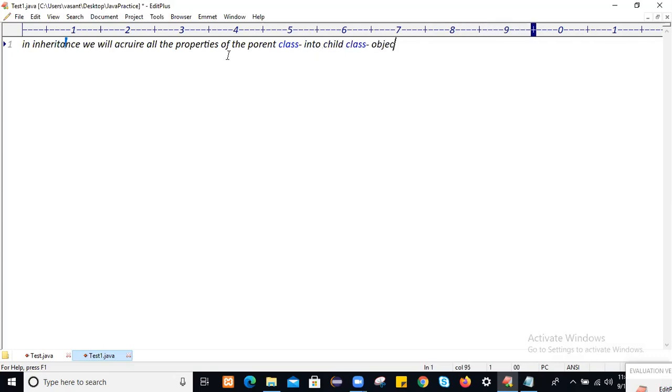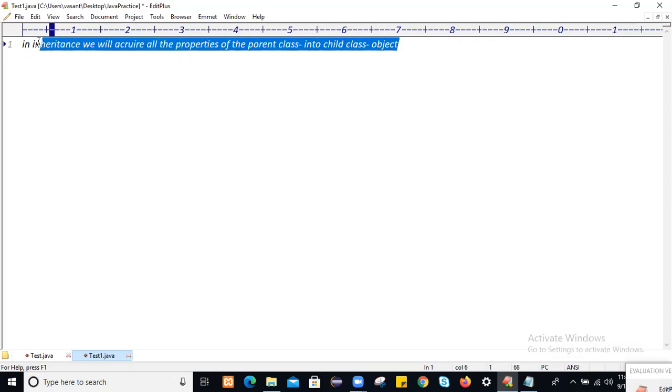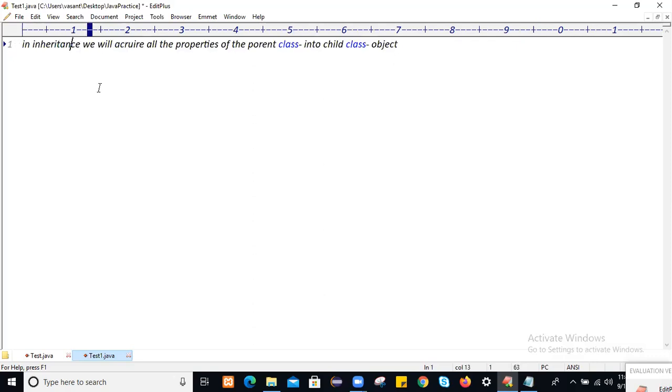When you create a child class object, we use all the properties of the parent class in the child class object.